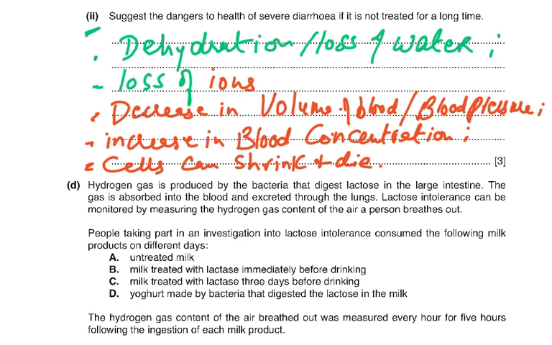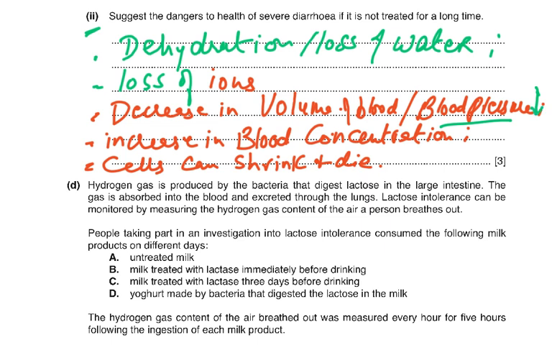Dehydration means that the person is passing so many frequent watery feces that he is going to lose a lot of water, and of course the water comes from the blood, and he's going to lose a lot of ions as well. So if he loses a lot of water, then what is going to decrease? The volume of blood will decrease. If the volume decreases, then the blood pressure decreases. That is why we are saying the blood pressure is going to decrease.